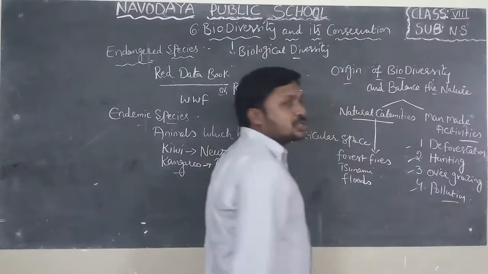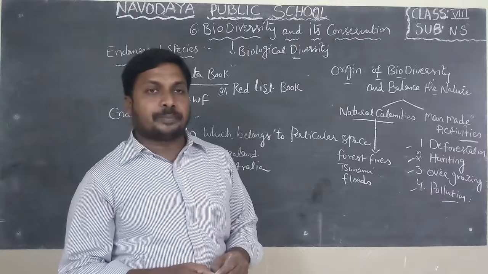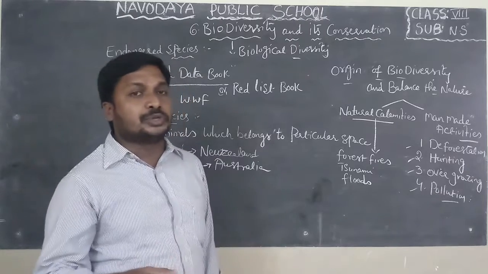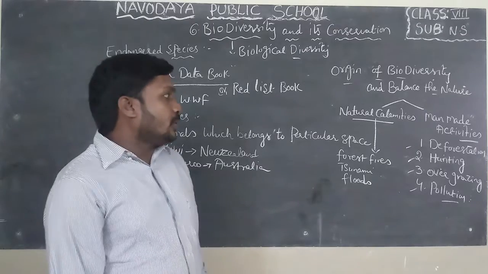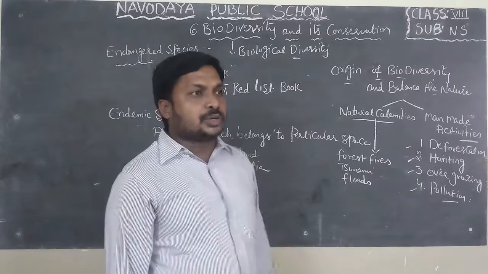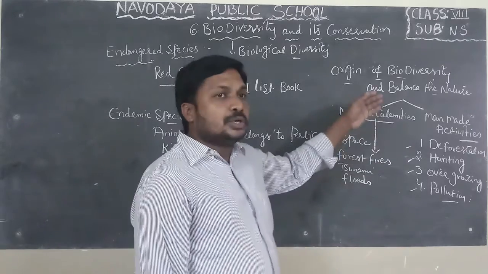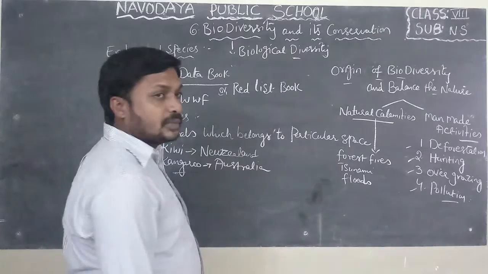Nowadays, pollution also increases. For example, air pollution and soil pollution lead to depletion of some organisms in nature. That's why everyone must be aware of this, to control pollution and activities which destroy the biodiversity.